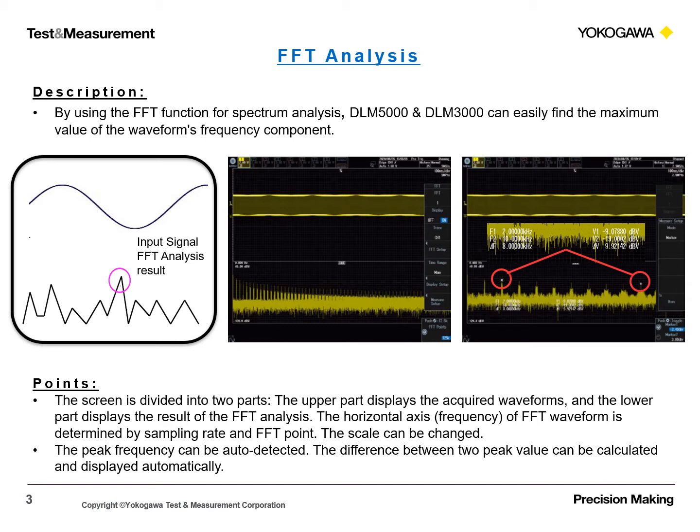1. The screen is divided into two parts. The upper part displays the acquired waveforms, and the lower part displays the result of the FFT analysis. The horizontal axis frequency of the FFT waveform is determined by sampling rate and FFT point. The scale can be changed.